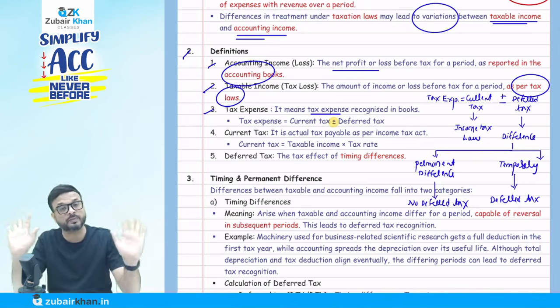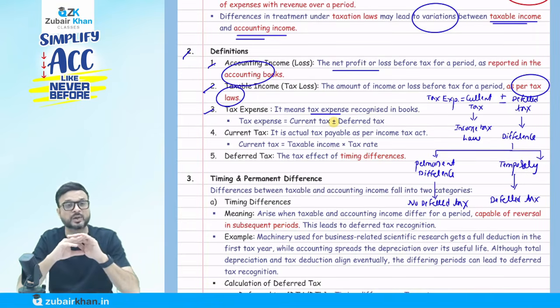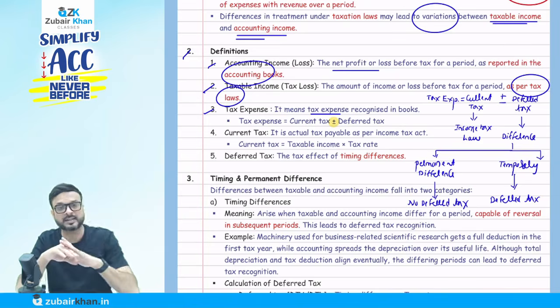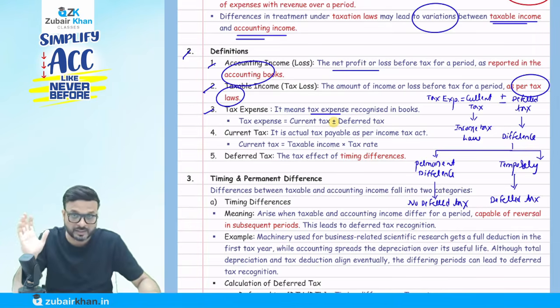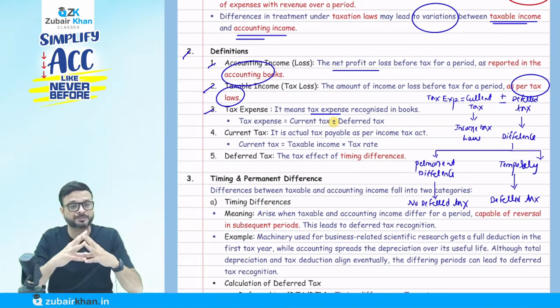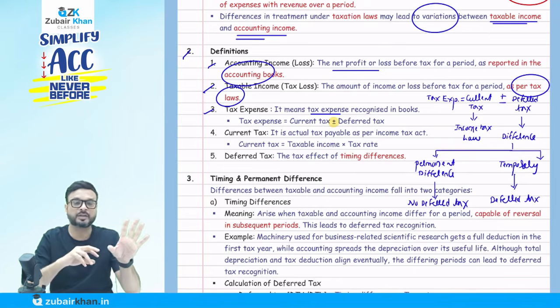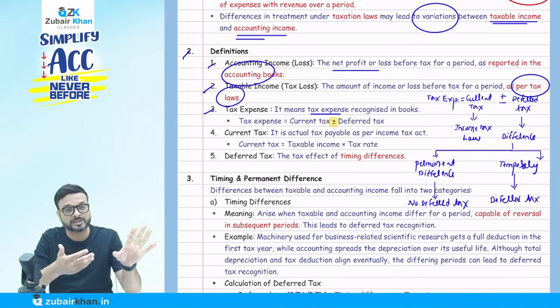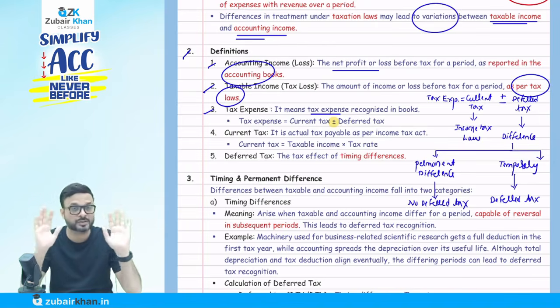But the overall amount will be the same. Suppose the amount of the asset is 1 lakh rupees. In tax law, as per the Income Tax Act, I'm depreciating that 1 lakh in 1 year only. But under the accounting, I'm depreciating 1 lakh at 20,000 per year over a period of 5 years. So a difference is going to come every year. Why? Because in one case you are depreciating in 1 year only, and in the other case you are depreciating the same item over 5 years. So in my accounting profit and taxable profit, a difference is going to come.